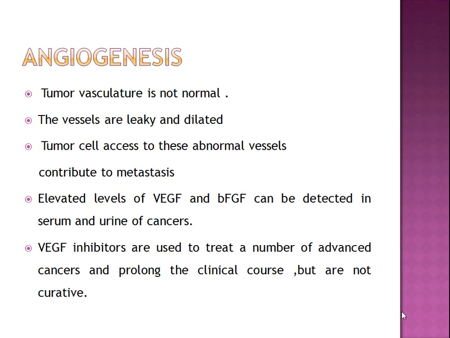But what happens in cancer? The tumor vasculature is not normal. The vessels are leaky and dilated. Tumor cells' access to these abnormal vessels contributes to metastasis. Elevated levels of VEGF and FGF can be detected in serum and urine of cancer patients. VEGF inhibitors can be used to treat a number of advanced cancers and hence prolong the clinical course, but are not curative.